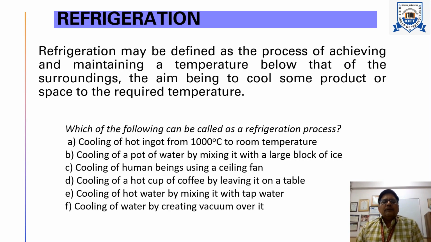And now process E, that is the cooling of hot water by mixing it with tap water. When we mix hot water with tap water, obviously the temperature of the tap water is room temperature, that is the surrounding temperature. So when we mix two waters, one at a high temperature and another at room temperature, obviously the temperature of the mixture will be above surrounding temperature. So this is also not a case of refrigeration.